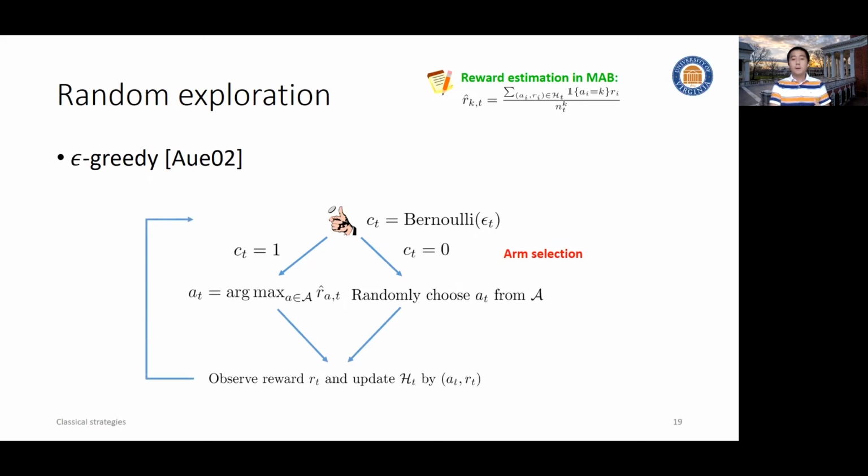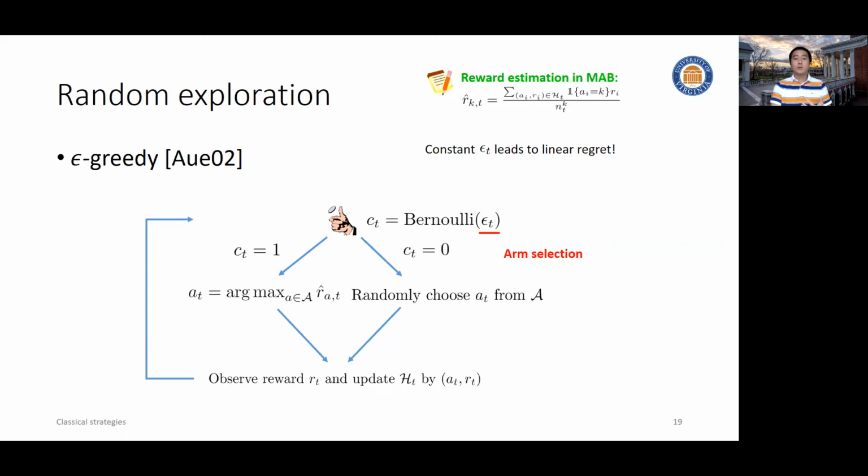As you can see, the key in designing this epsilon-greedy algorithm is this epsilon parameter. Clearly, if we just naively use a constant epsilon, it will lead to linear regret, because we will have a non-zero constant probability to take the second branch. That is, we randomly choose an arm. That means we randomly choose a suboptimal arm. So we don't want to do it. As we mentioned, we prefer some sublinear regret. How do we do that?